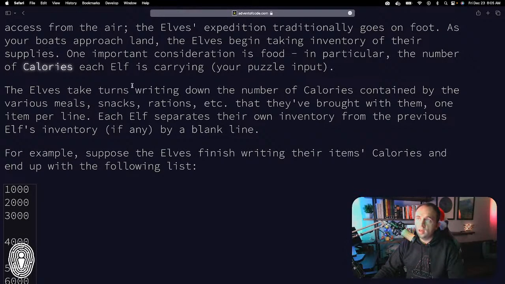So basically, what they're saying is the number of calories that they're carrying will be represented by a line. So this elf is carrying 1,000. This elf is carrying 2,000. This elf is carrying 3,000. And then you'll notice that there's a blank line, and that's what it's going to talk about next.